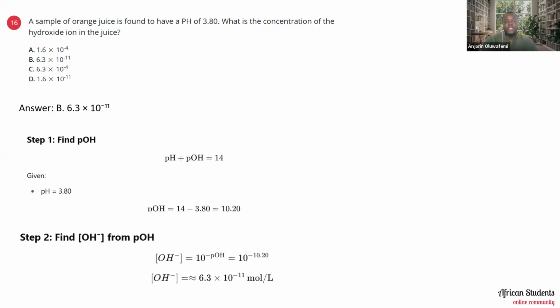It means that our hydroxide ion concentration is just the anti-logarithm of our pOH. So when you take the anti-logarithm of 10.20, you end up with a hydroxide ion concentration of 6.3 times 10 raised to the power minus 11 mole per liter. Okay, so that's how we arrive at that.